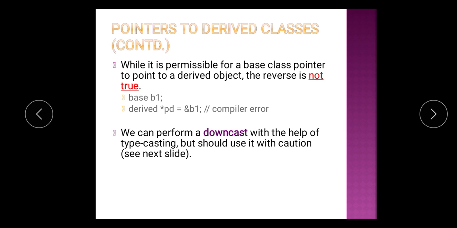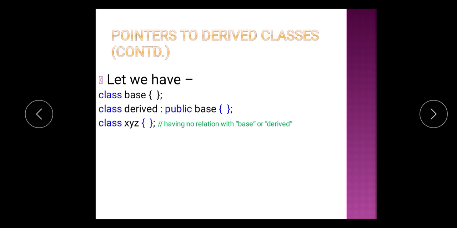It is not possible. Here we are creating the object of the base class and passing the reference of that base class to the pointer of the derived class. This is not possible, and here the compiler will give an error. To the base class pointer you can pass the reference of the derived class, but the reverse is not possible. We can perform a downcast with the help of typecasting, but should use it with caution. That means if you want to, you can do the downcasting of the base class object or base class pointer. In that case it is possible by downcasting with the help of typecasting.